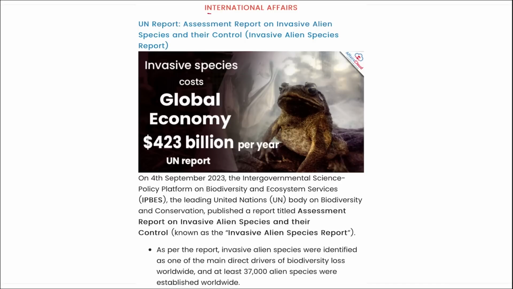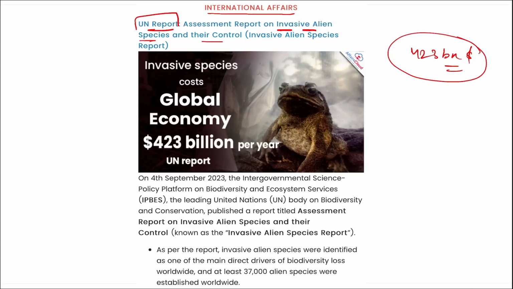Next is international affairs. Recently, the United Nations released a report that stated that invasive alien species and their control is costly, and every year invasive species cost around $423 billion globally. That means annually all the countries globally spend around $423 billion to tackle invasive alien species.